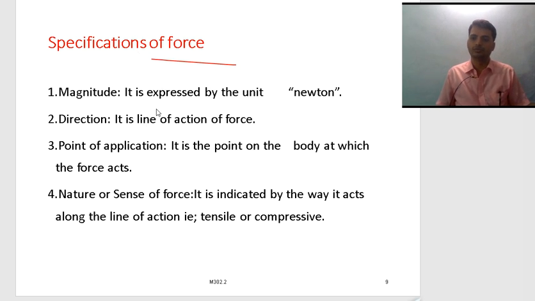For simplicity, we go with magnitude. This magnitude is expressed in newtons, the unit of force. And every force has a direction, the line of force, and a point of application, the point at which the force acts.